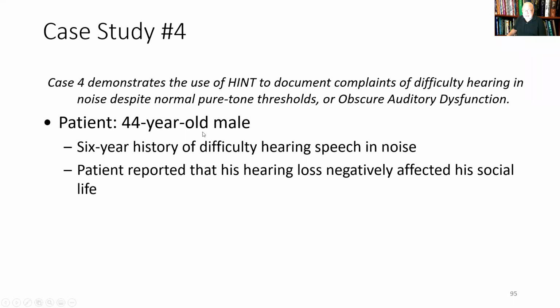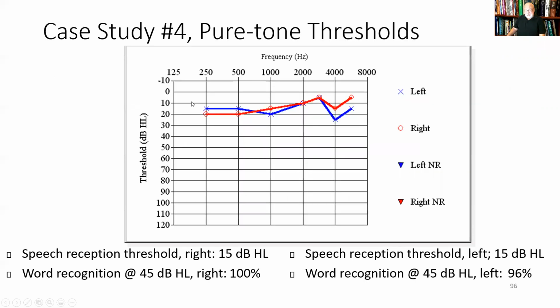Here's an interesting case. This person had complaints, actually a 6-year history of difficulty hearing speech and background noise. And he reported that his hearing loss negatively affected his social life. So he was struggling to hear speech and noise at social gatherings. His pure tone thresholds were all within normal limits. Looks like a little bit of a notch here. So maybe he had some noise exposure going on.